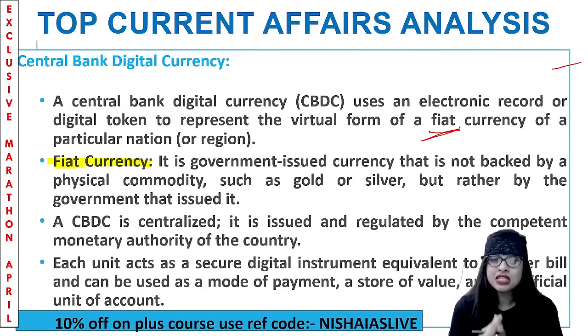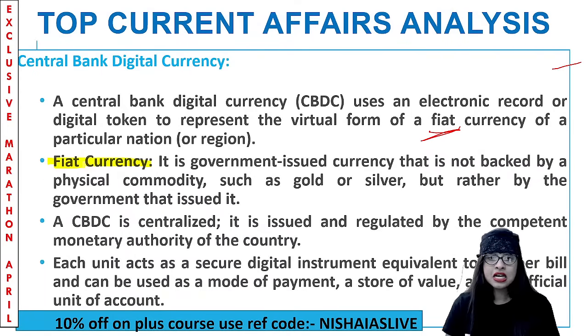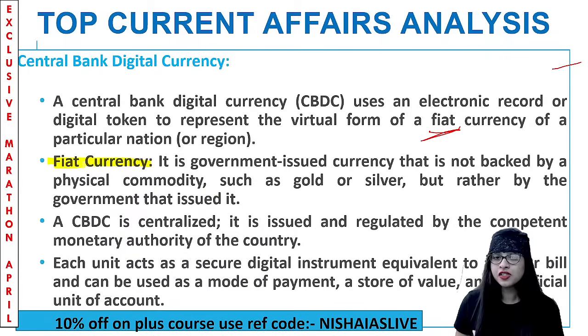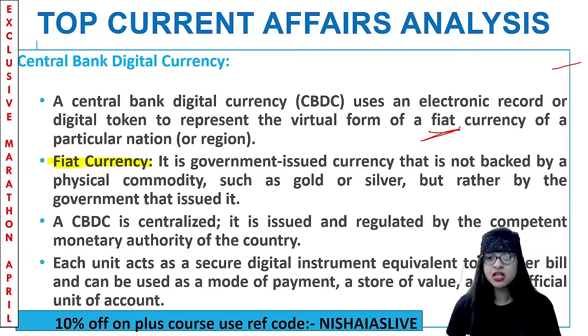So now a central bank digital currency is centralized, which means it is issued and regulated by the competent monetary authority of the country. As far as India is concerned, it will be RBI, because they are the monetary authority. You understand? Each unit of this so-called CBDC will act as a secure digital instrument equivalent to a paper bill. You can use that as a mode of payment, a store of value, an official unit of account, etc. This is called a CBDC in simple terms. Clear?